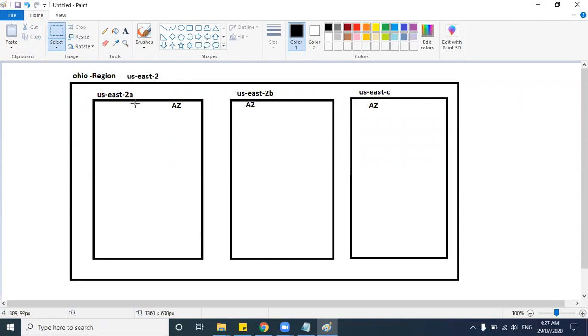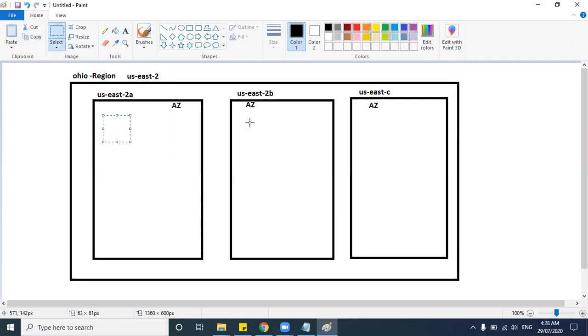Under every region, based on your selection, if you select US East hyphen 1, which is North Virginia, you will have 6 availability zones like this. Here in Ohio, we have 3 availability zones, right? So you can spin up servers in each availability zone.